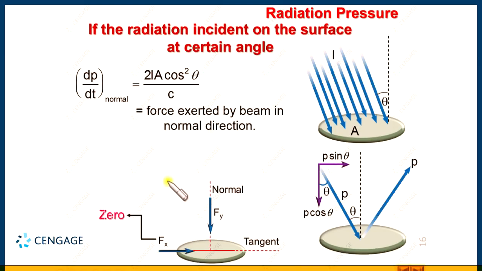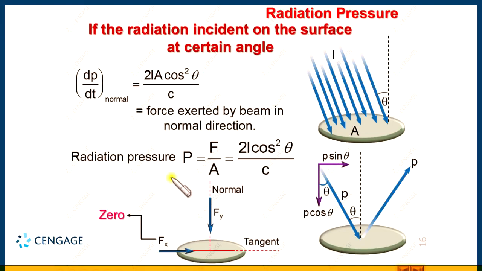Now, let us calculate the pressure. Pressure is equal to the normal component of the force divided by area. This is nothing but the normal component of the force, and this area is capital A. That means the pressure exerted by the radiation should be equal to 2I cos square theta divided by c. This is the radiation pressure when the surface is perfectly reflecting.